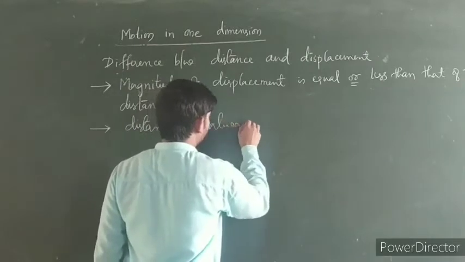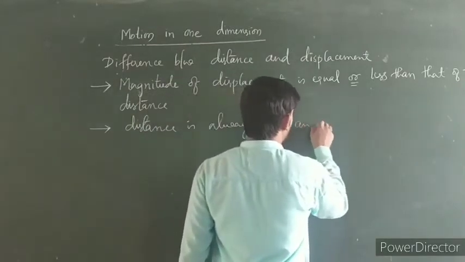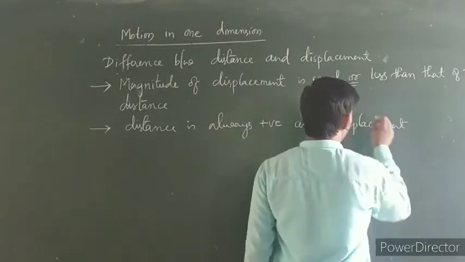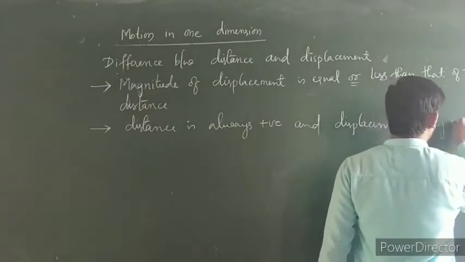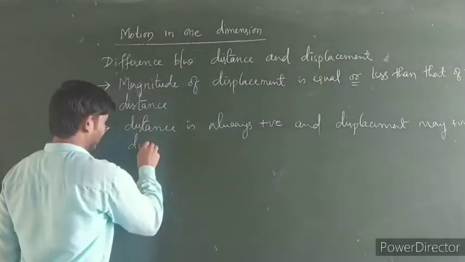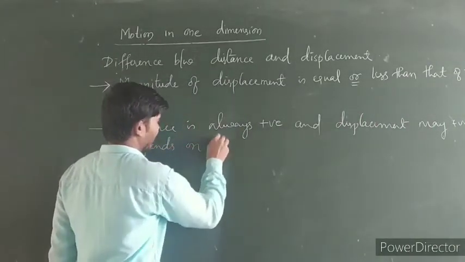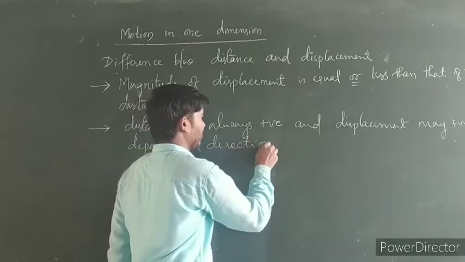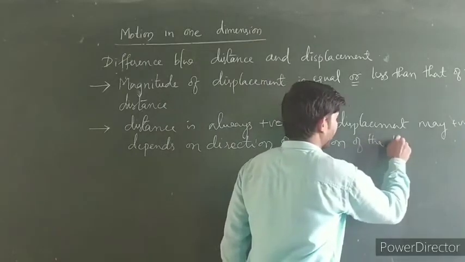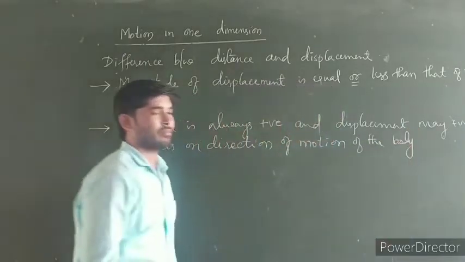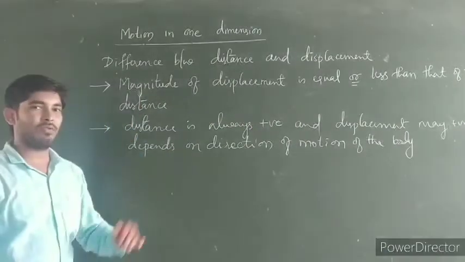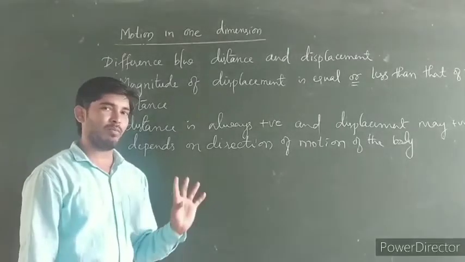Distance is always positive, and displacement is positive or negative, depending on the direction of motion of the body. So what I write in the second point: distance is always positive. So the length of the path covered by a body is always positive.